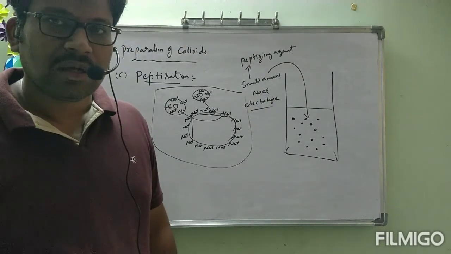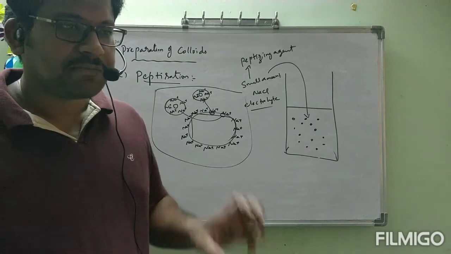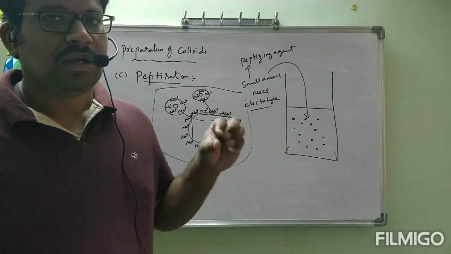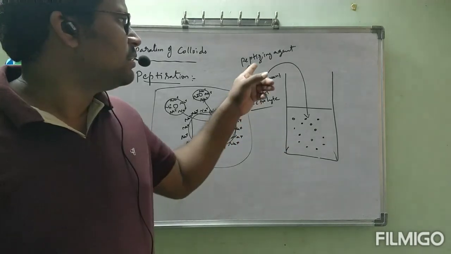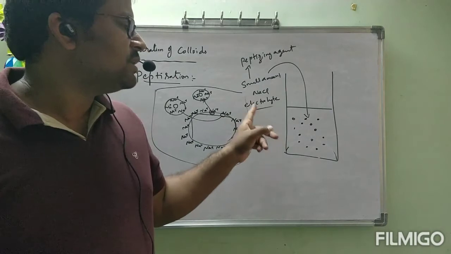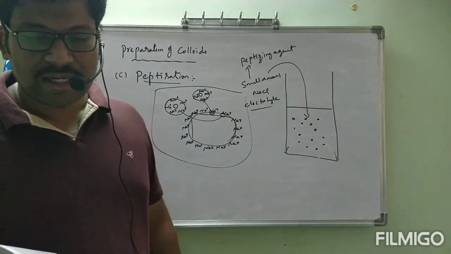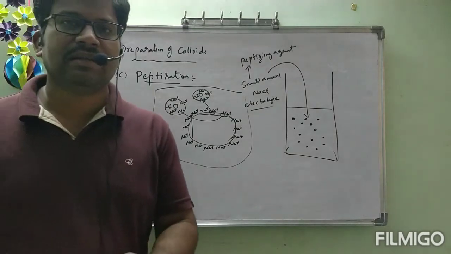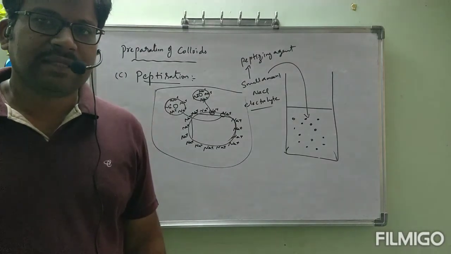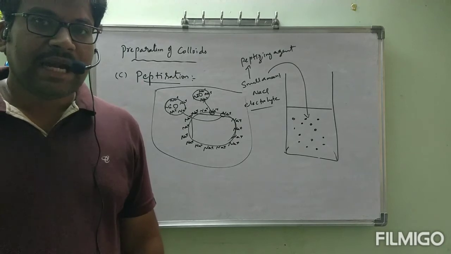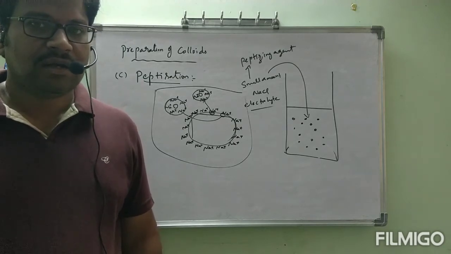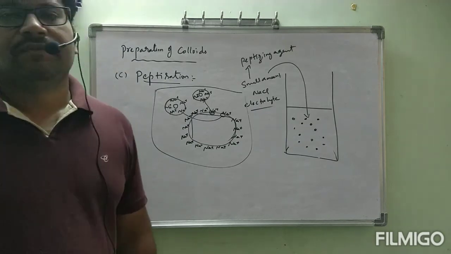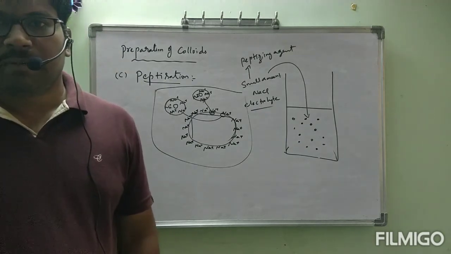Is it clear? So, suspension will be converted to colloidal solution by the addition of a suitable agent. That suitable agent is called peptizing agent. Generally, we will say that suitable agent is an electrolyte. This is about preparation of colloids. Total three techniques are there. First, chemical methods. Second, electrical disintegration or Bredig's arc method. And third, peptization. I hope you understood the preparation of colloids.